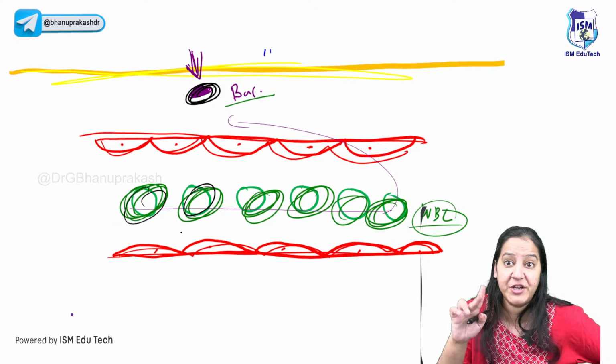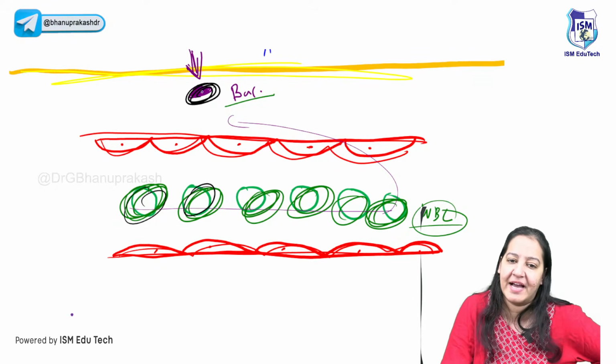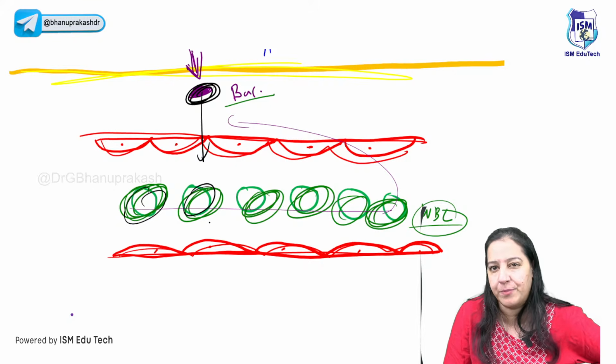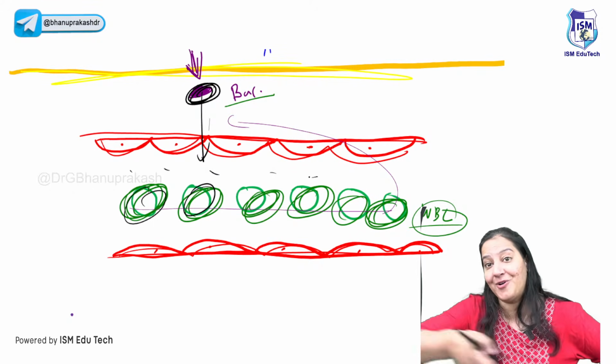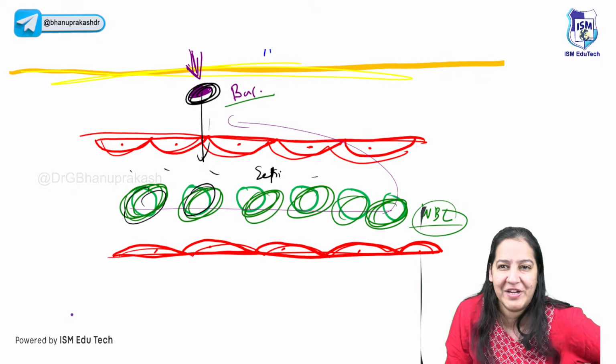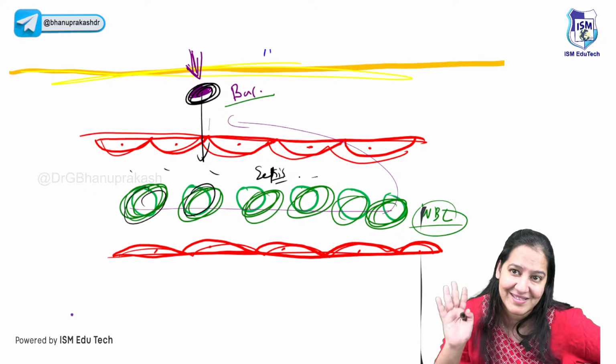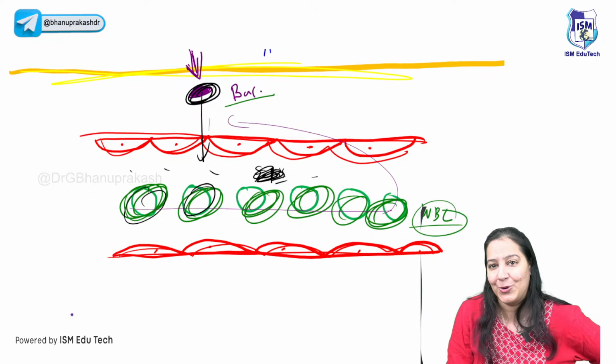Now to make them fight, you have to meet them. There are two possibilities. Either take the bacteria inside? No, it's a bad option. If you take the bacteria inside, it will spread in all organs, and the person will have sepsis. No, we cannot do that. We cannot afford sepsis in all organs, right? So not a good idea.